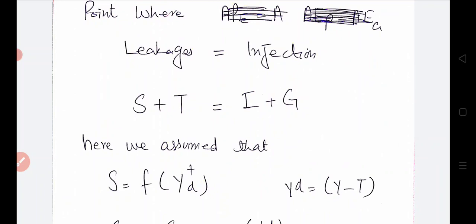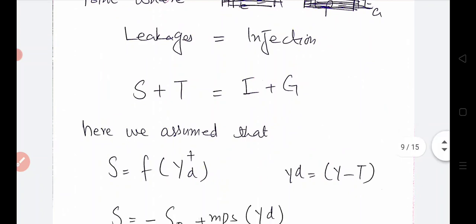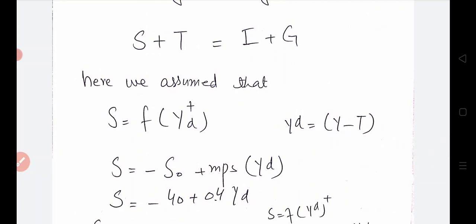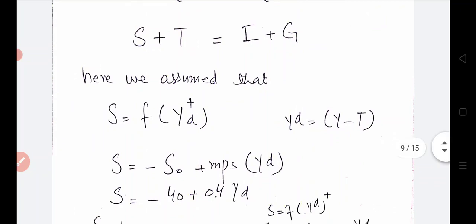S plus T is equal to I plus G. Before putting the values of these variables into this equilibrium equation, we slightly define these variables: saving, taxes, investment, and government expenditure.